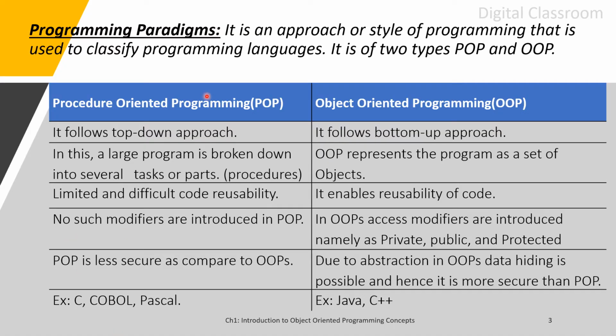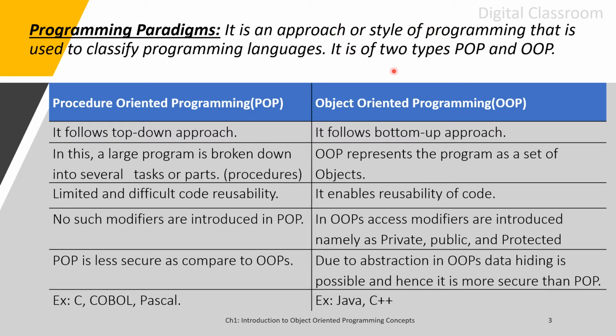Now we will discuss programming paradigms. Programming paradigm means an approach or style of programming that is used to classify programming languages. Their approach means the way of solving the given problem in order to write complete program.